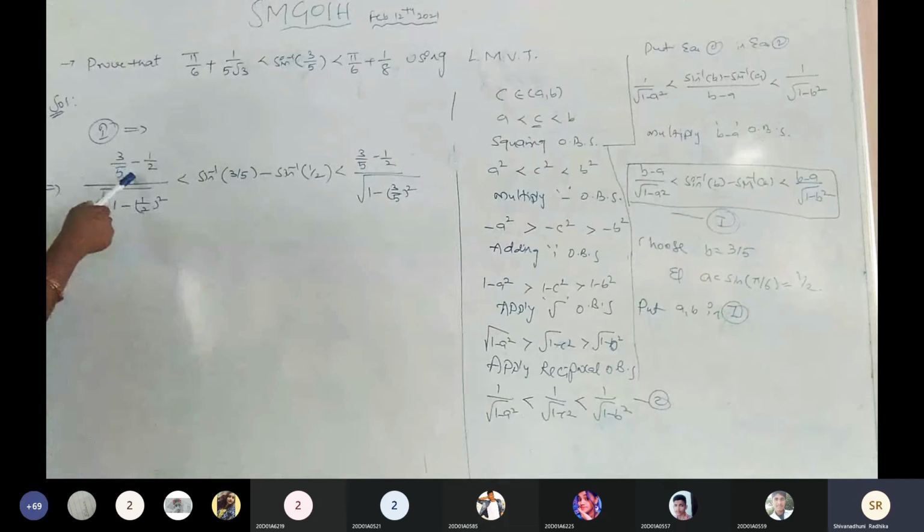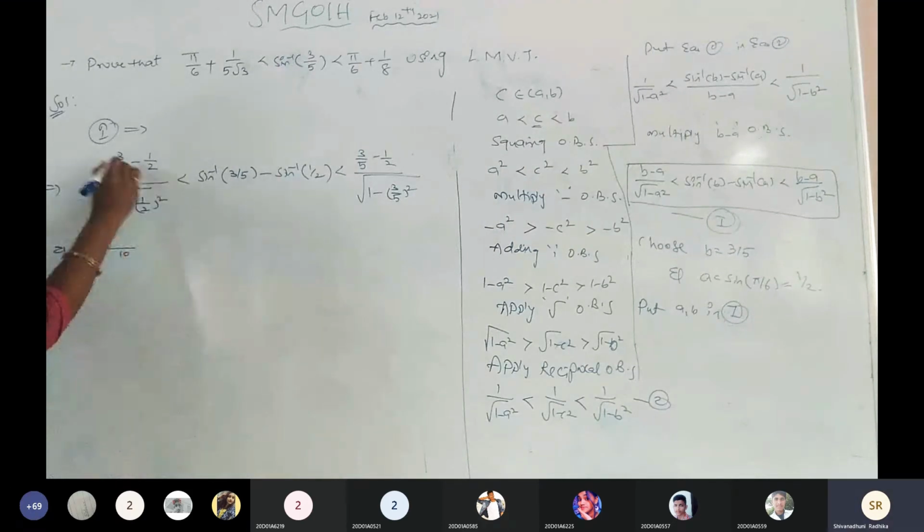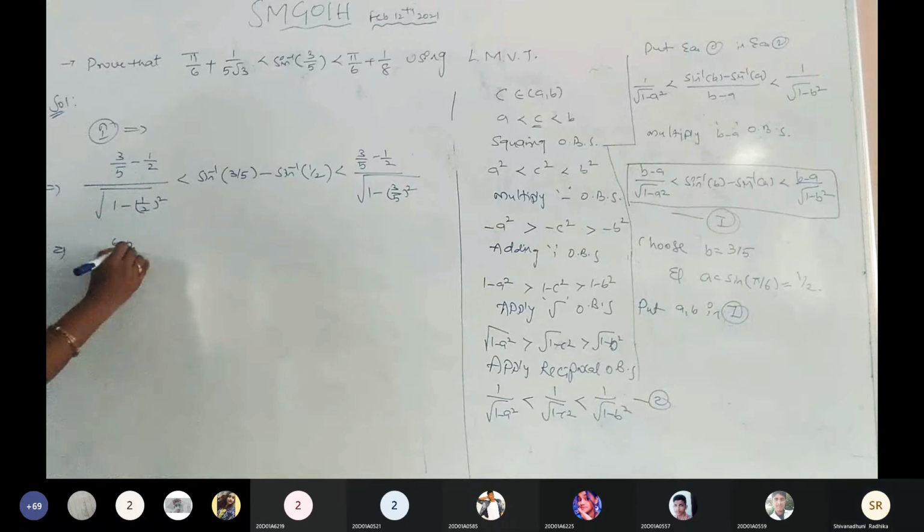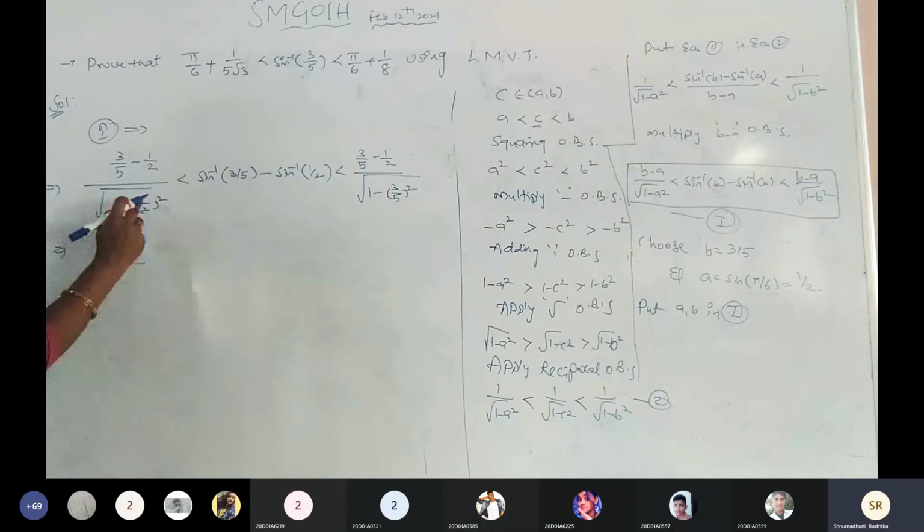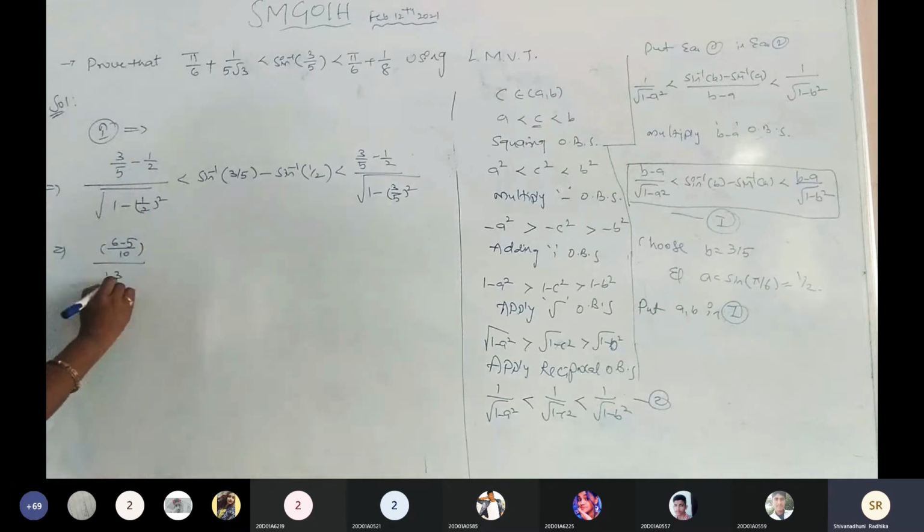Cross multiplication and take LCM. LCM is 10 and 6 minus 5 by here. What is the LCM here? 1 by 2 whole square is 1 by 4. 4 minus 1, 3. 3 by 4. Is it clear? Is it right?